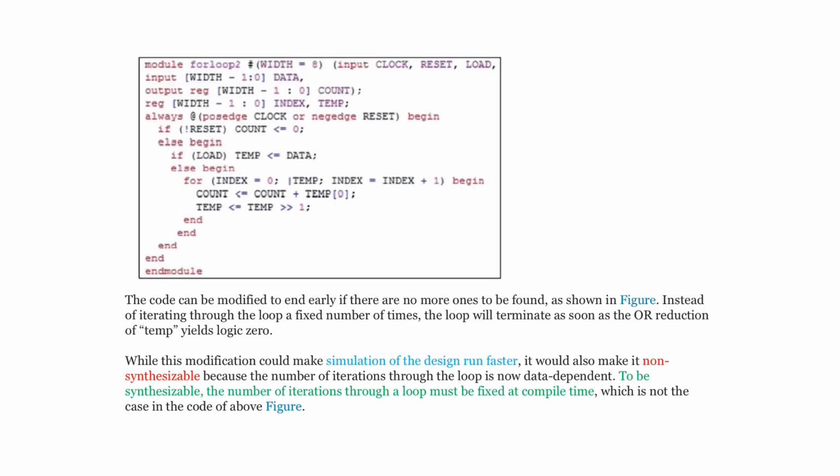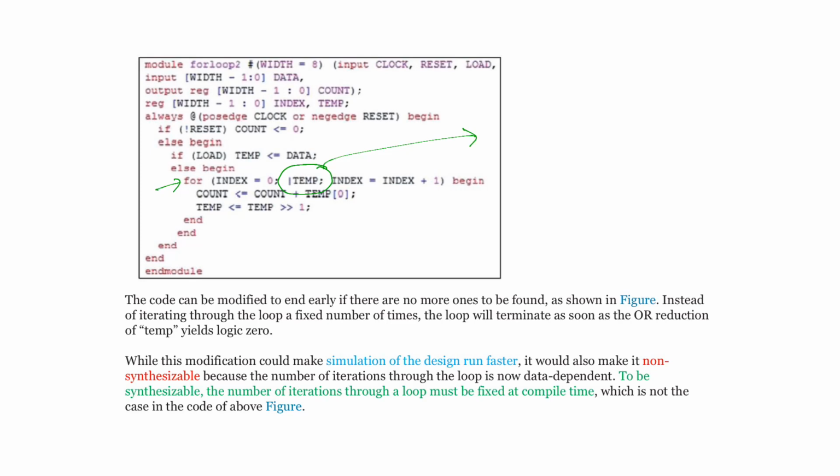Look at this for loop, and what we have written is this. This is called OR reduction. Temp is used with OR reduction, and before that the symbol is the OR symbol. So ORing of all the bits of temp is going to be done, and if it is not 0, it will always give the true value.